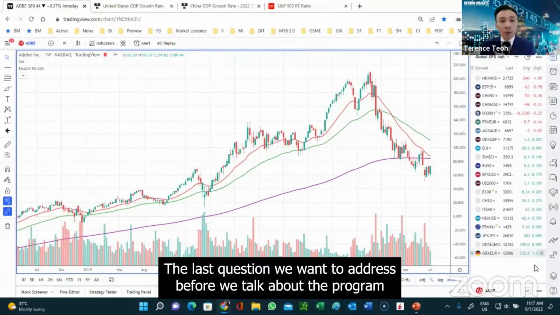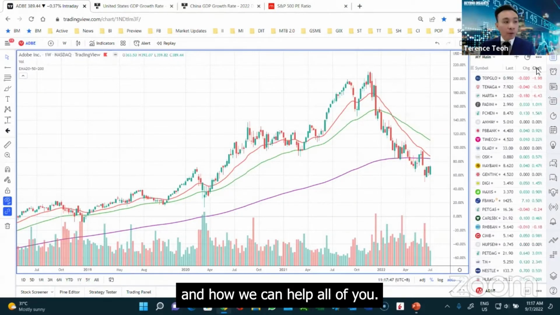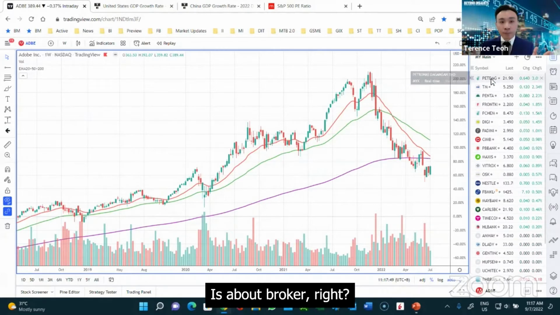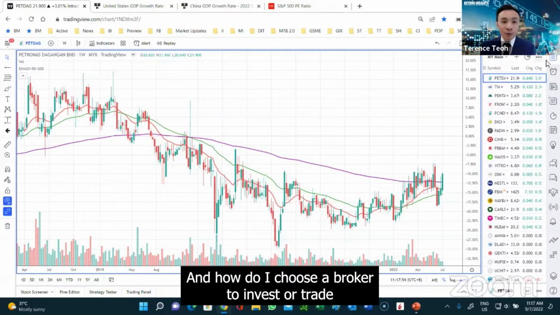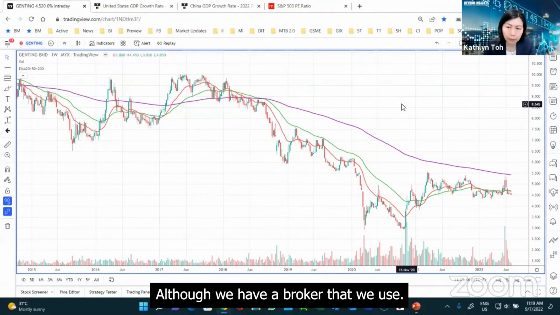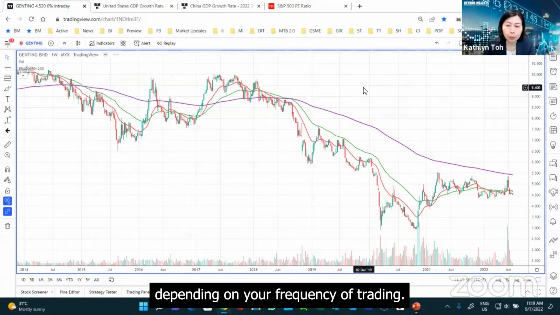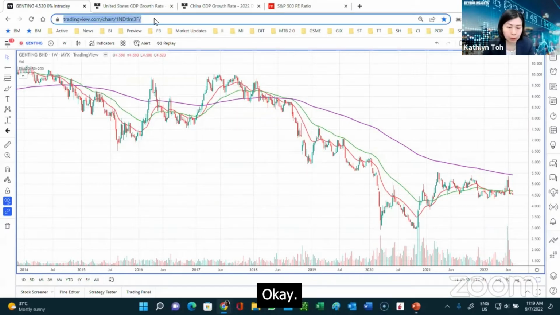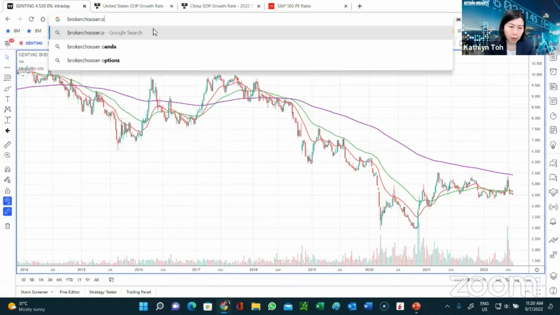The last question we want to address before we talk about the program and how it can help all of you is about brokers. How do I choose a broker to invest or trade US stocks? Although we have a broker that we use, you need to do your due diligence depending on your frequency of trading. There's a website called brokerchooser.com.